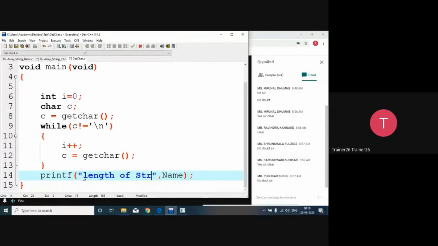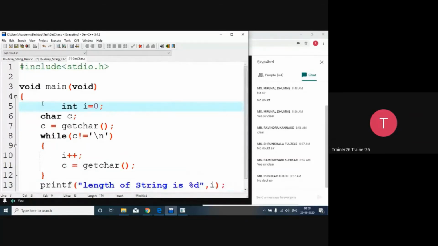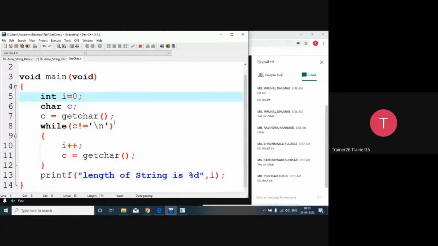Length of a string is %d, and I will put here the i. So in this way, this is my program that I'm going to execute. And now this program does not require any kind of array to identify. So हम थोड़ी चीजें complex कर लेते हैं.